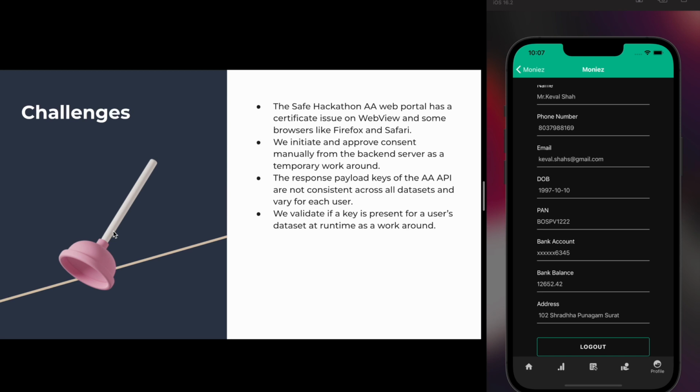While building this hackathon project, we faced a few challenges. These challenges were the certificate issue raised on the URL in WebView and some browsers like Firefox and Safari, and the inconsistent key value pairs in the JSON payload returned by the AA API.